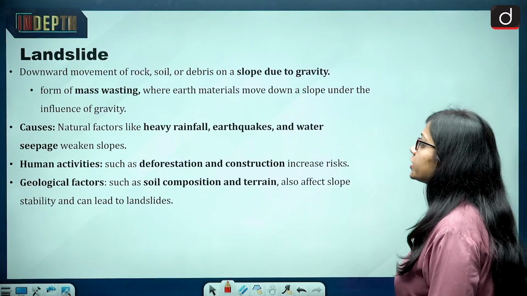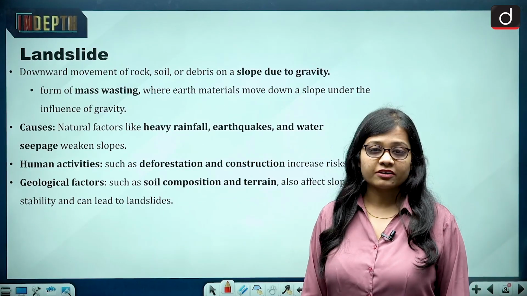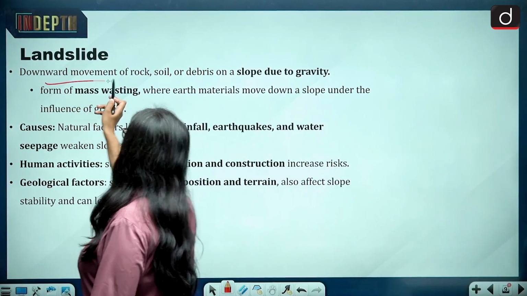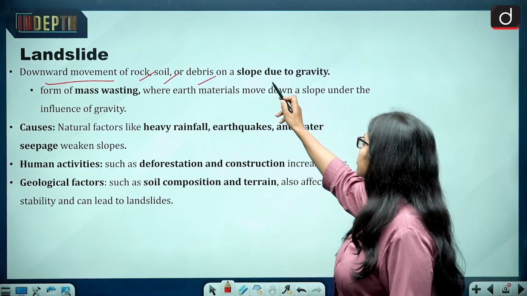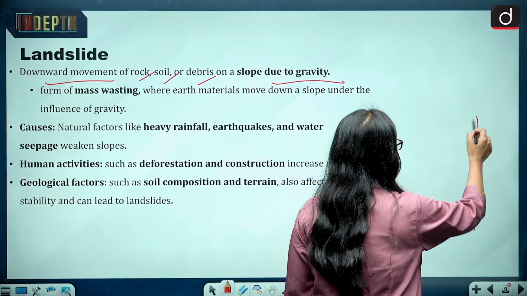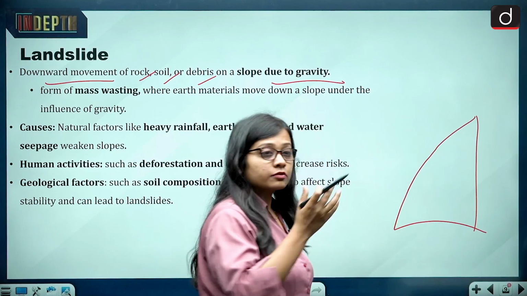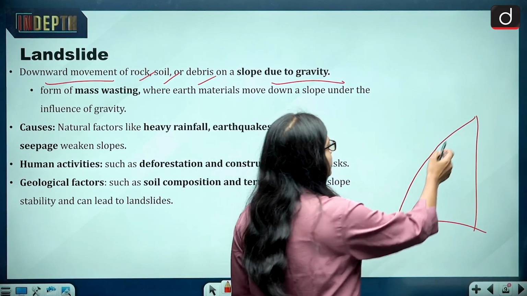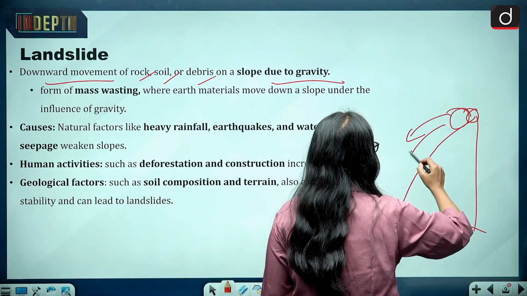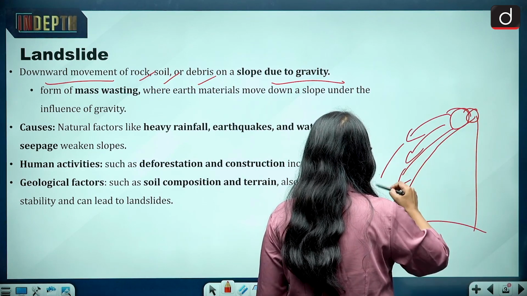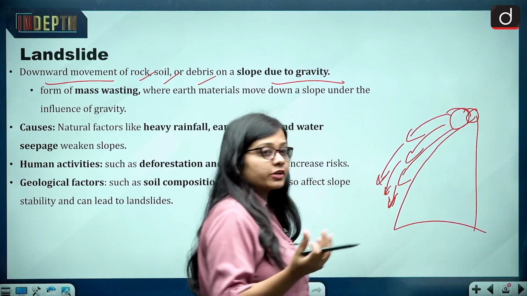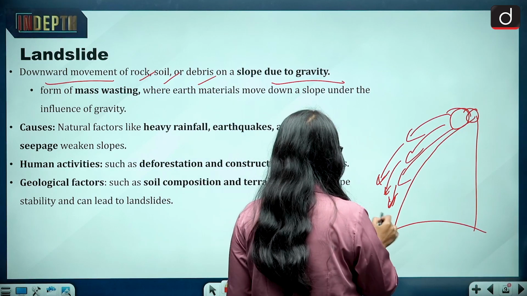Now coming on to the next phenomenon, and that is landslide. Landslide is the downward movement of rock, soil or debris on a slope due to gravity. Now what happens, imagine this is a slope. If that area of the slope starts to come down heavily because of gravity, that is what is known as landslide.